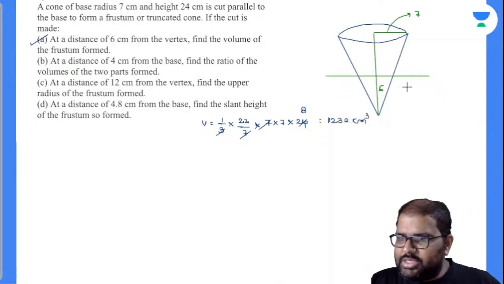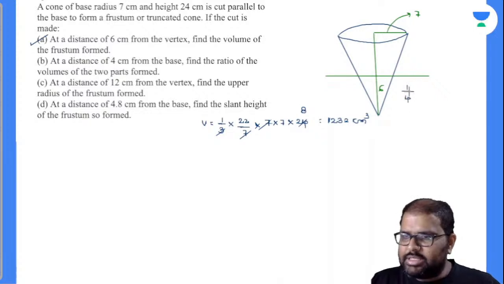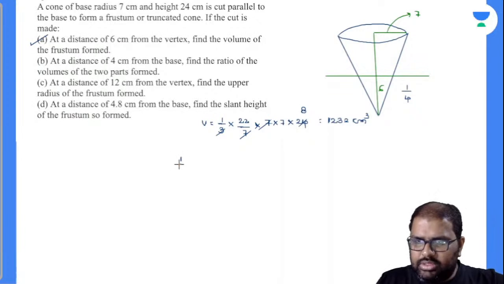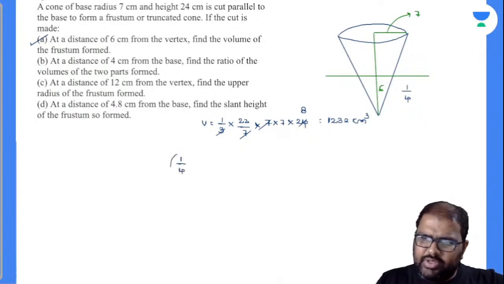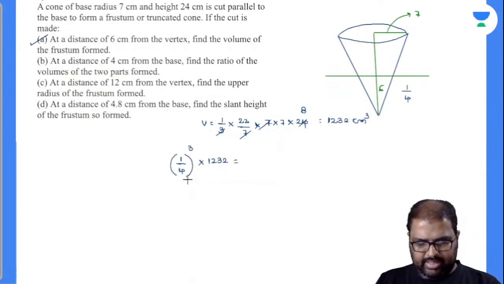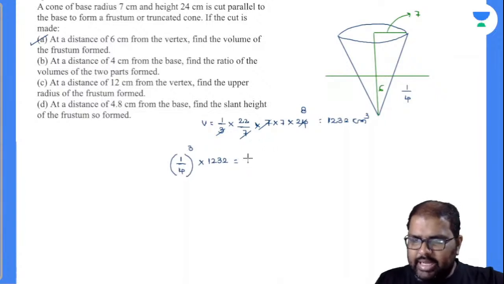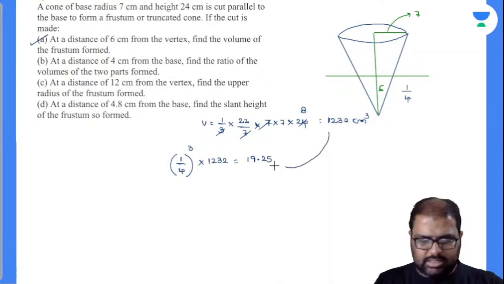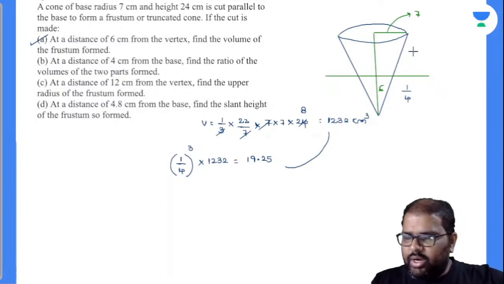Now this upper part value is how much? Is it 1/4? Yes. The cone part is 1/4, so the frustum is 3/4, and you are asked to find the volume of the frustum. Or otherwise you can find the upper volume directly: cube of 1/4 into 1232, which is 1232 divided by 64. It is 19.25. Subtract these two to get the frustum volume: 1232 minus 19.25 is 1212.75.